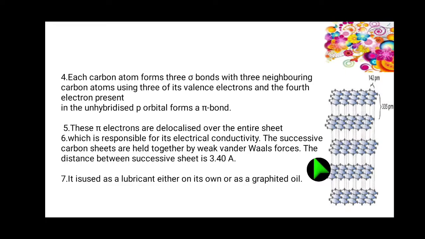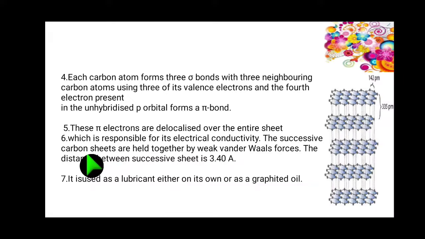So why does graphite conduct electricity? Carbon has 4 valency, and 3 electrons alone are involved in bonding. The fourth electron is delocalized over the entire sheet. Those free electrons conduct electricity.